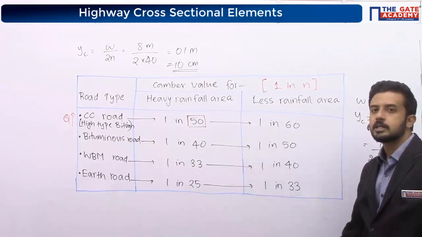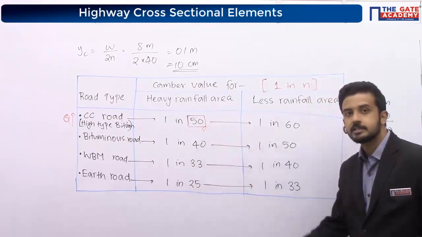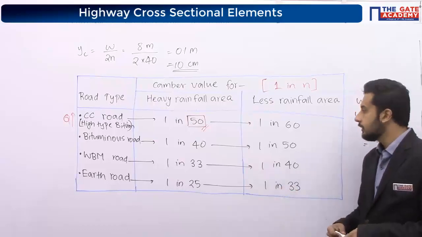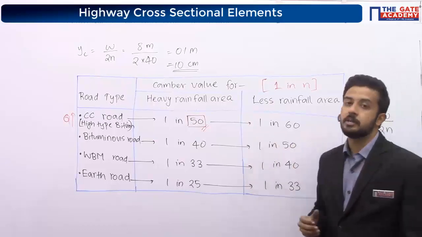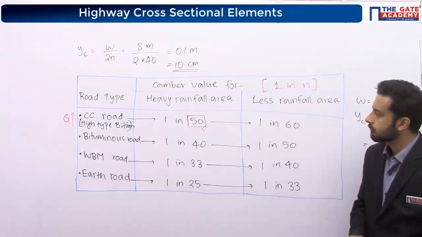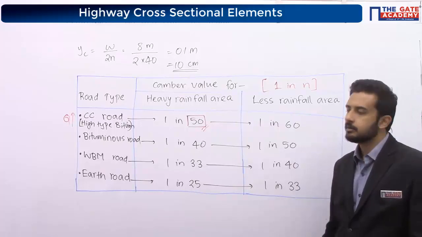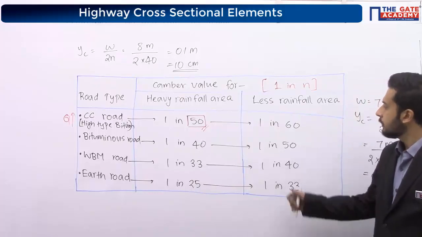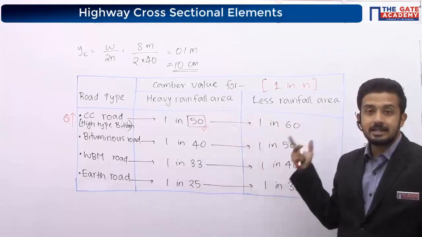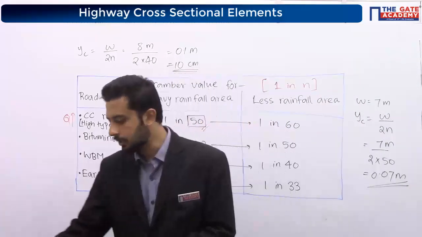See, based on a lot of studies and surveys, by considering a lot of factors, they are taking these values. Okay. So 1 in 60, 1 in 50. Why that 60? Why that 50? The explanation is not there. Based on a lot of experience or experiments, they are taking these values. Okay. So the higher the quality, the lesser will be the slope. Lesser, or I can say gentler, will be the slope.